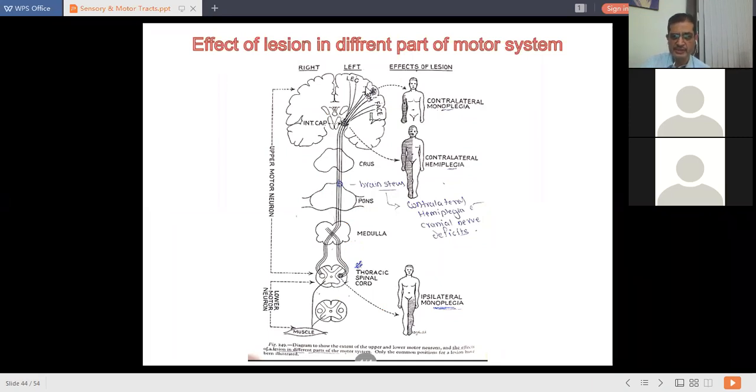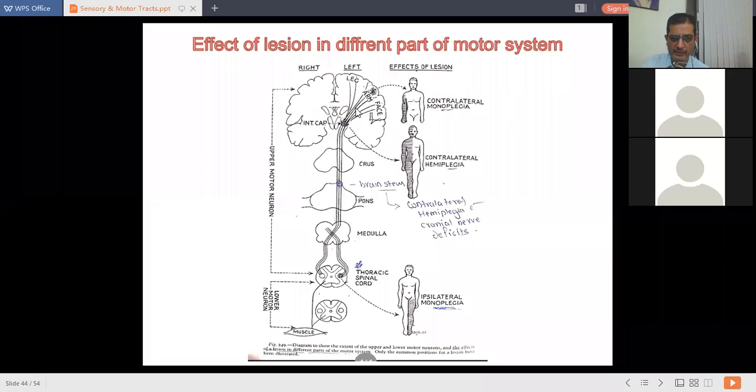So if you get a lesion at the cerebral cortex, for example in the fibers supplying the arm, you will get monoplegia. Only one limb will be affected, but it will be contralateral monoplegia, as there will be decussation of fibers to the opposite side. So you can see here it will be contralateral monoplegia.